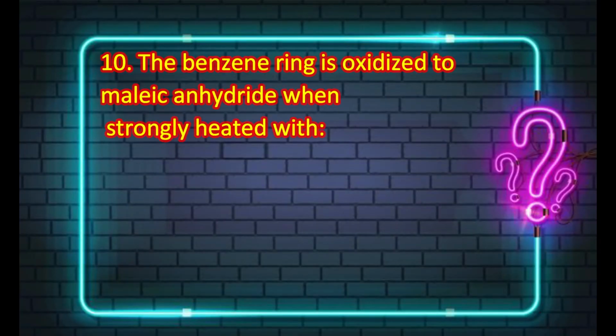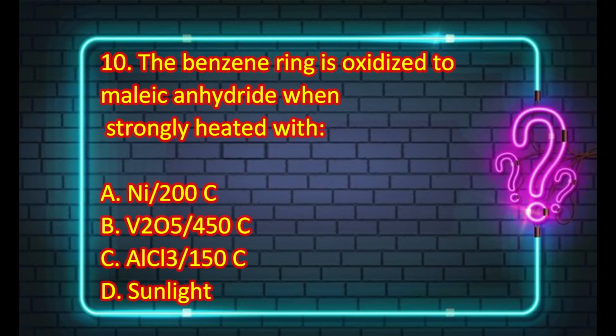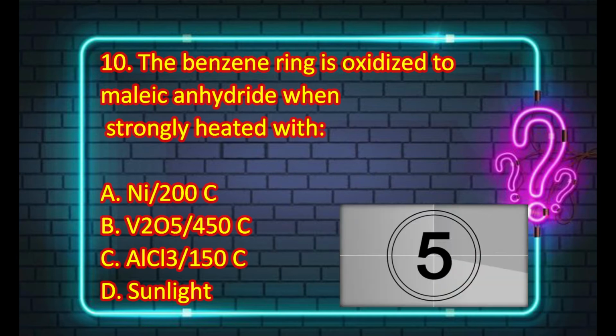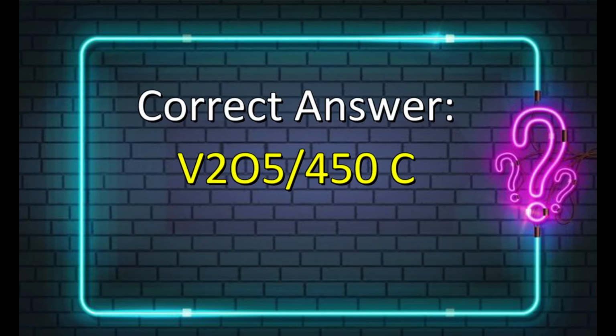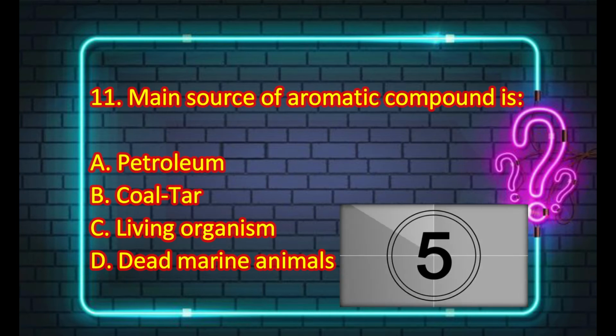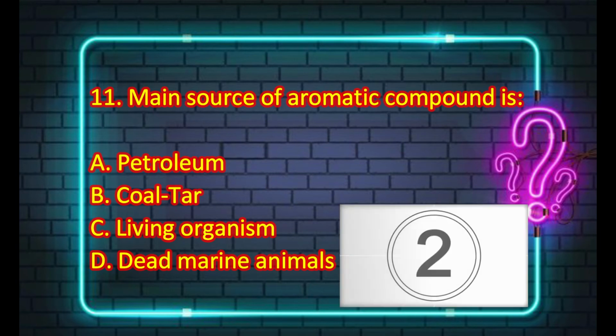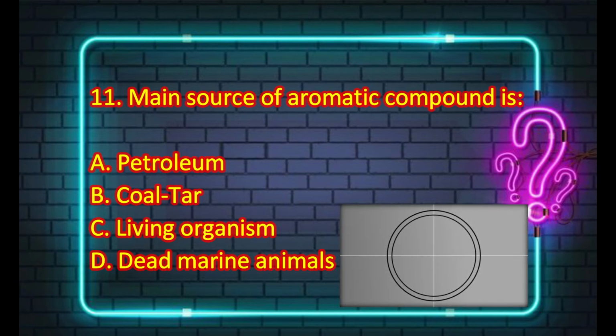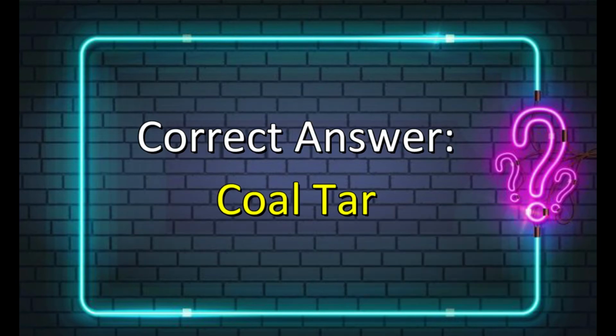The next MCQ is the benzene ring is oxidized to maleic anhydride when strongly heated with nickel, V2O5, AlCl3 or sunlight. And the correct answer is V2O5 at 450 degree centigrade. Next MCQ is the main source of aromatic compounds is petroleum, coal tar, living organisms or dead marine animals. And the correct answer is coal tar.